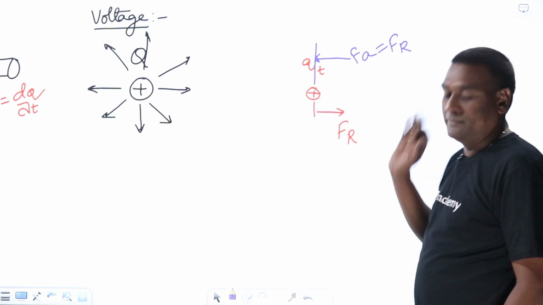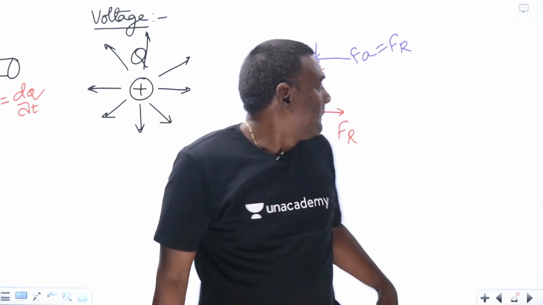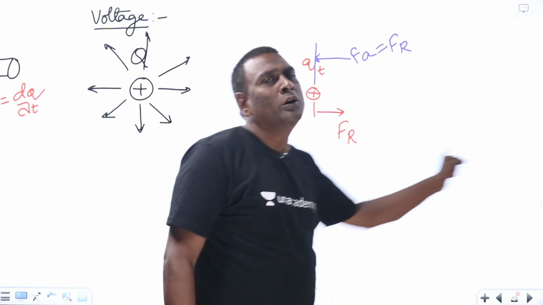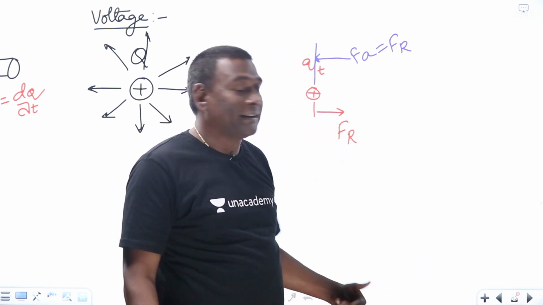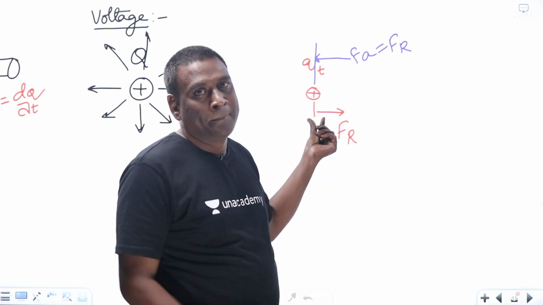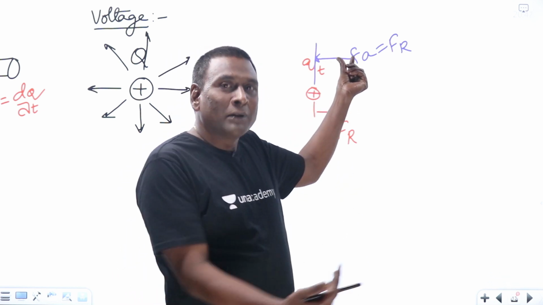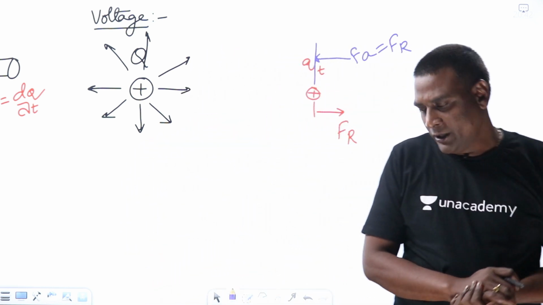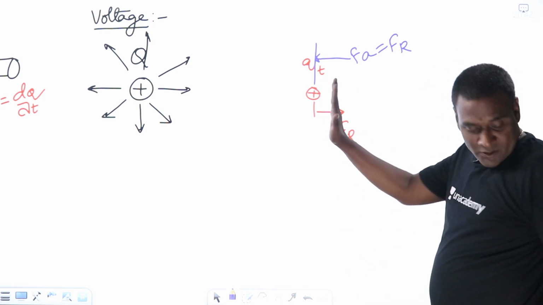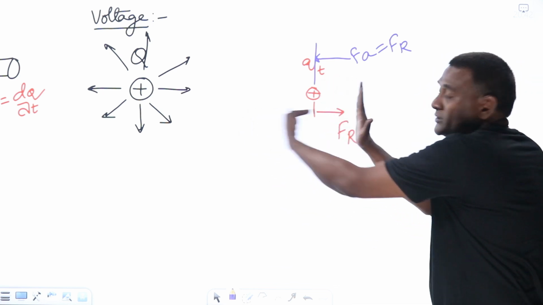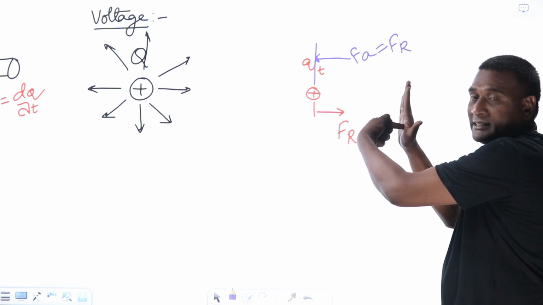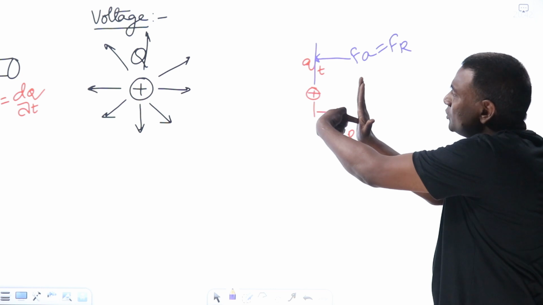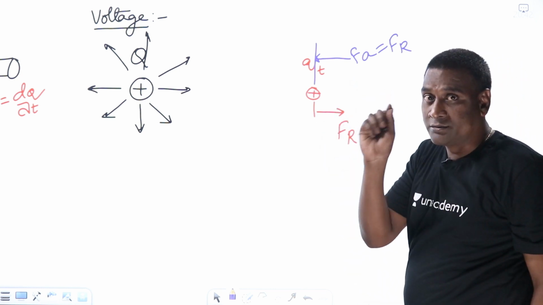If repulsion force equals applied force, then only a stable operating point will come and this particular test charge can stay here only. For example, if I don't apply this force, then because of only the repulsion force, the charge will go away in this direction. But I'm saying the charge is going to stay here only. What does it mean? It means some applied force exactly equal to the repulsion force is applied in the opposite direction. Now, see here, some repulsion force is there in this direction, and in the opposite direction, some applied force is there. So, in order to keep the test charge, focus, relax.